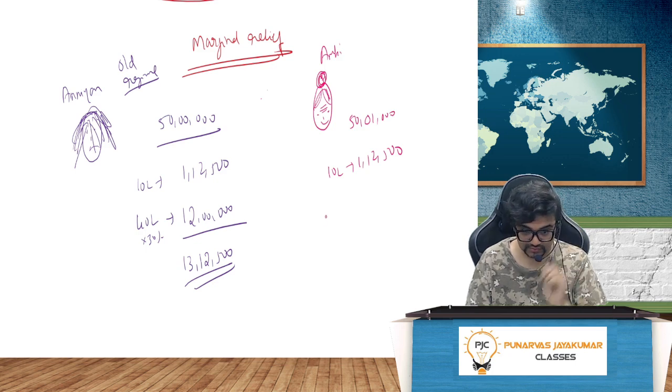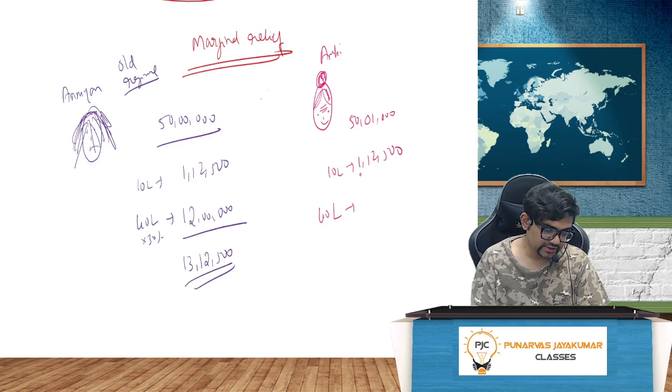Then the remaining 40 lakh 1,000, how much will it come, guys? 40 lakh 1,000 into 30%. Yes, 12 lakh 3,000.